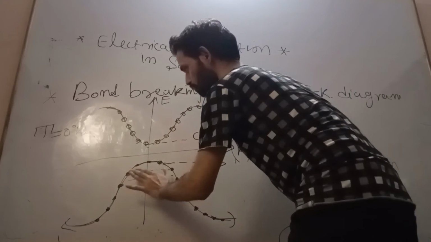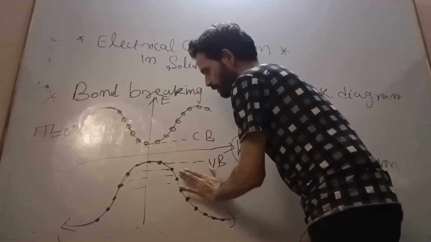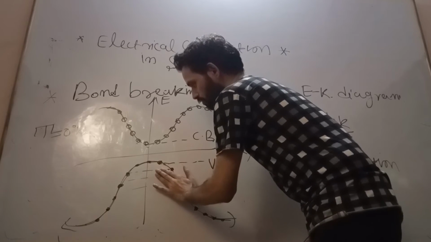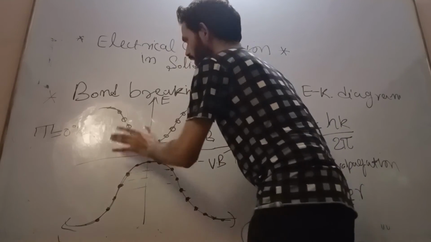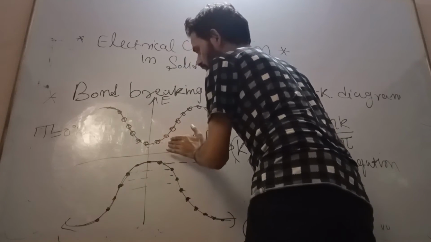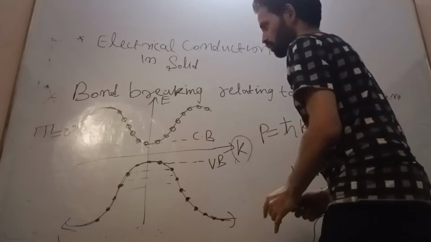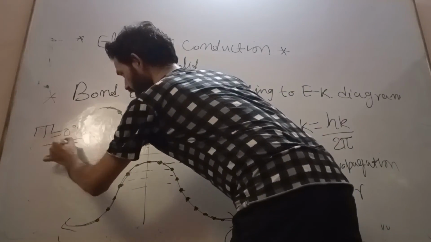is completely filled by electrons in the valence band, or we can say the valence band is completely full of electrons, and the conduction band is completely empty of electrons. No electron is available in the conduction band. So this is under 0 degree Kelvin.